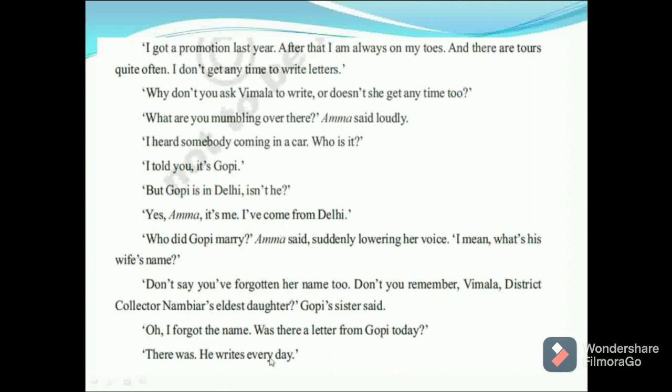"Oh, I forgot the name. Was there a letter from Gopi today?" Okay, now she inquired about the letter, whether she would get any letter from Gopi. Yes, there was. Kamala said there was. Yes, they got it. He writes every day, she said.